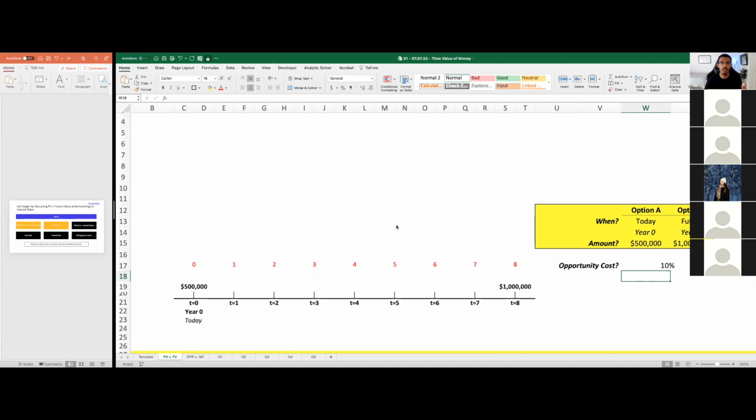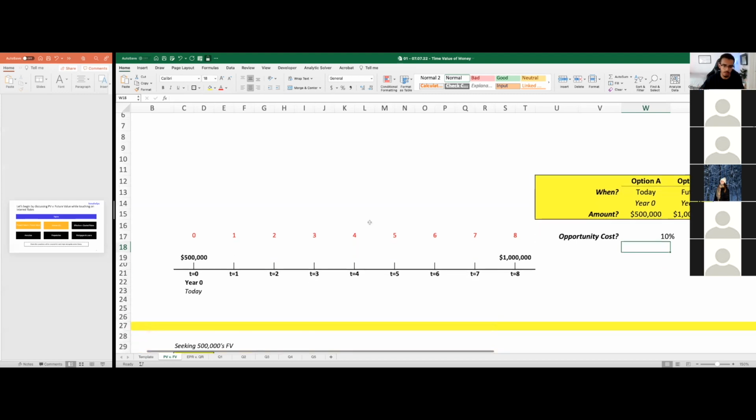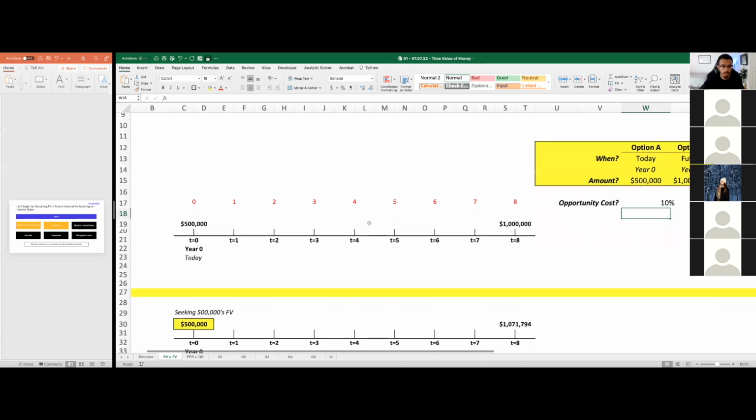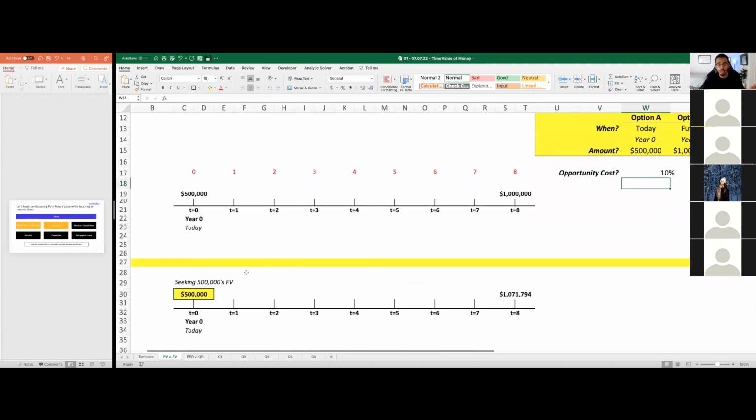If we were to take option A, if we were to take 500 grand today, how much would that be worth for us 8 years from now? If we look at our timeline, we notice, look at that, 500K that was taken today and invested at 10% would give us a future value 8 years from now of approximately $1.1 million.